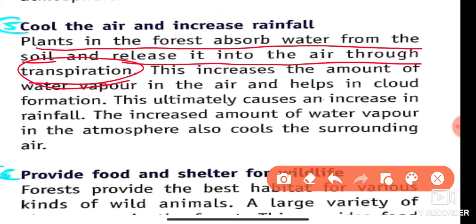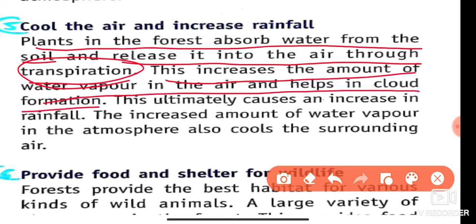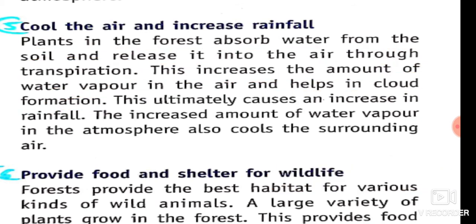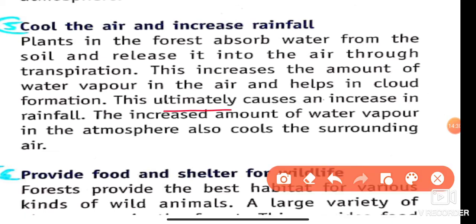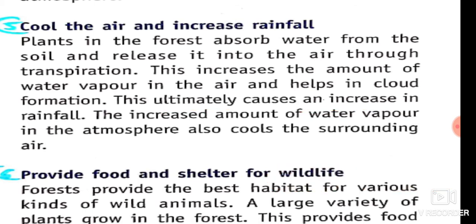Like we release sweat into the atmosphere in the form of vapors, in a similar sense plants release the extra amount of water by the transpiration process. This increases the amount of water vapors in the air and helps in cloud formation, ultimately causing an increase in rainfall. The increased amount of water vapors in the atmosphere also cools the surrounding air. So plants also help to cool the air and increase rainfall.